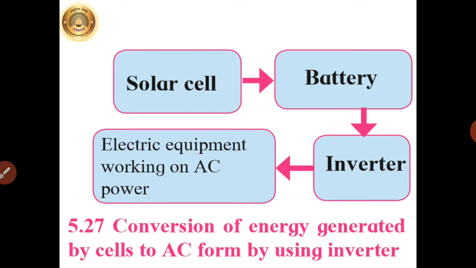So, if they want the electricity, the energy can be directly used. However, since the energy from the solar cell is available only in the presence of sunlight, this energy has to be stored in batteries for use at later time. However, most of the equipment in domestic as well as industrial use run on AC power. In such case, the DC solar power must be converted to AC power using an electronic device called as inverter. So, that flowchart only is shown over here.